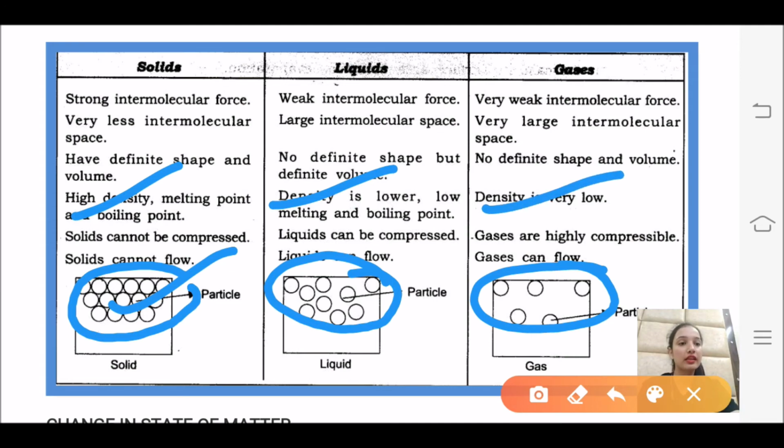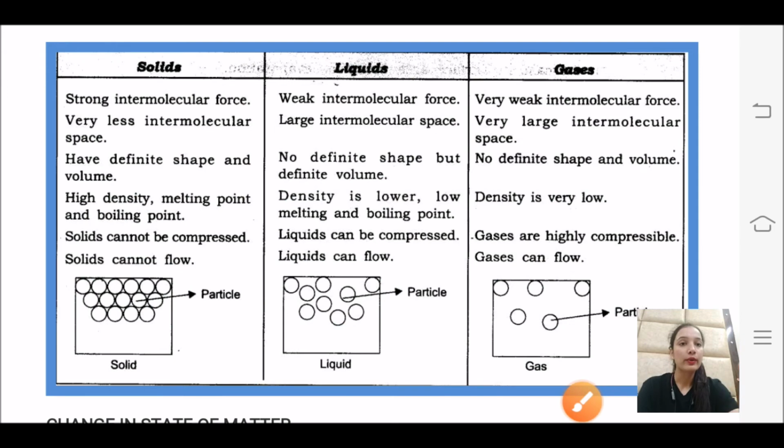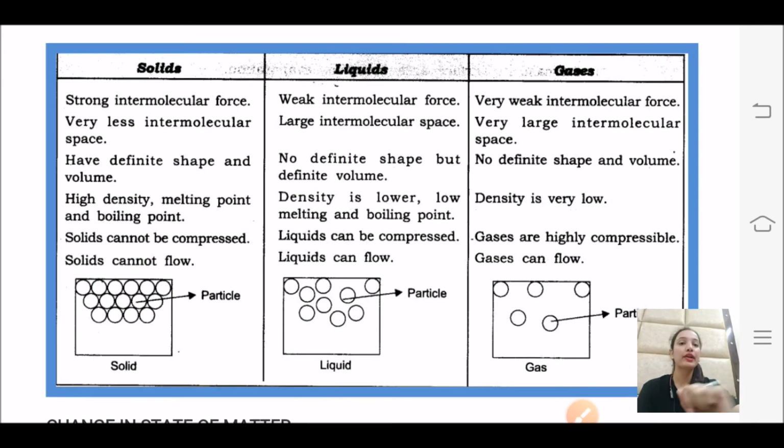Understood the density concept? Now liquid has low melting point and boiling point. What does it mean? In liquid the force of attraction is weak, so you need less energy to overcome those forces. It means the boiling point and the melting point will be lower in range. Understood? Now the next one is that solid cannot be compressed.